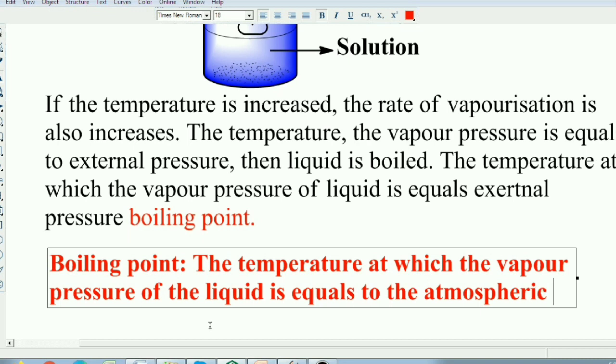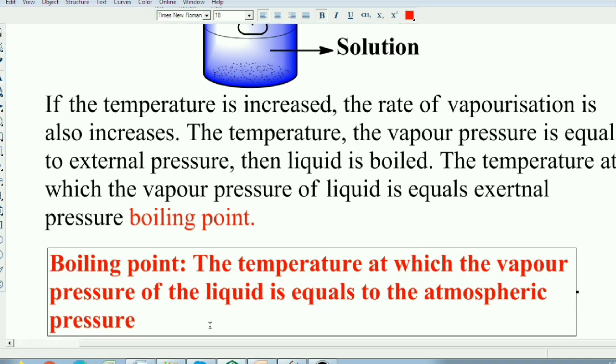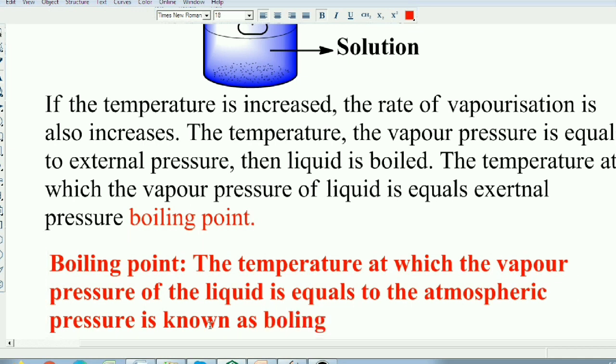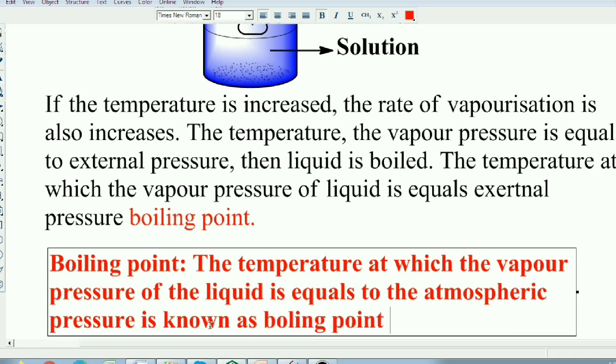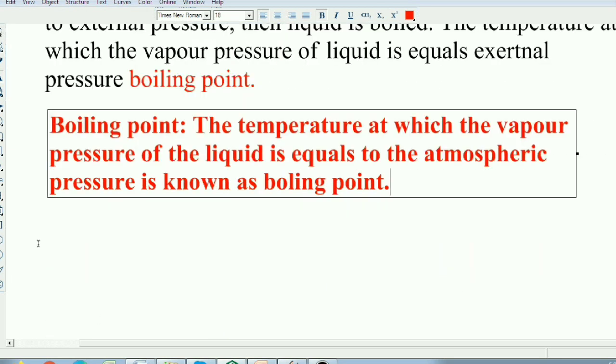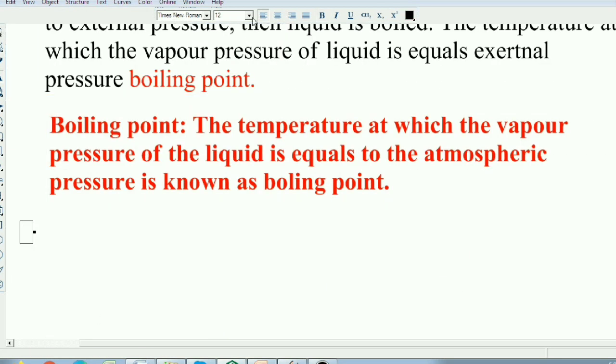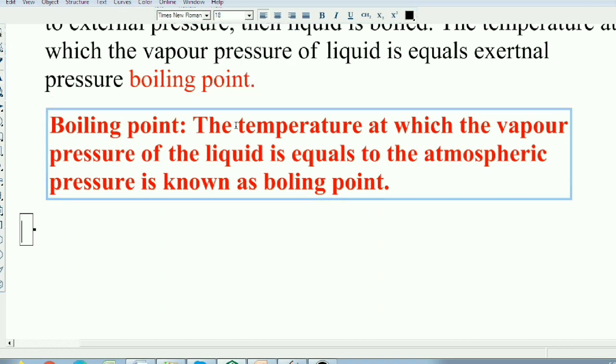That temperature is known as the boiling point of the liquid.